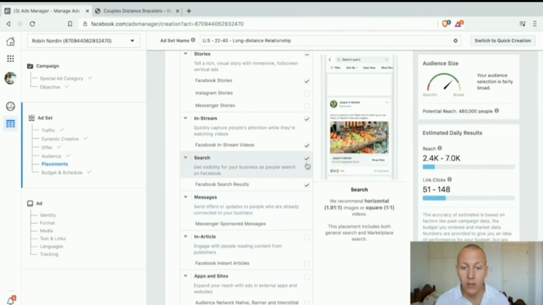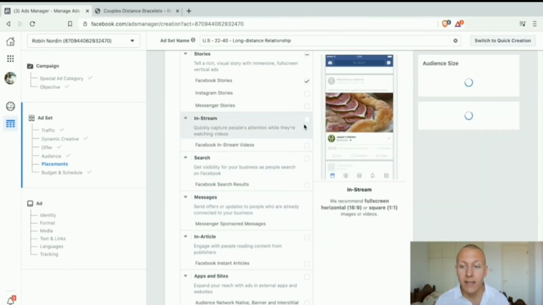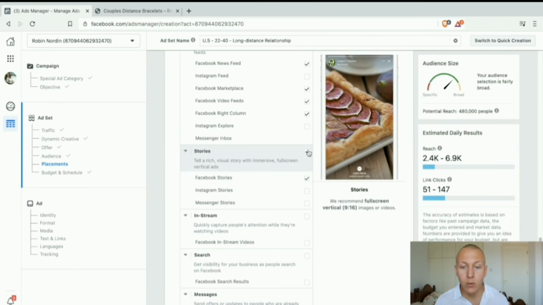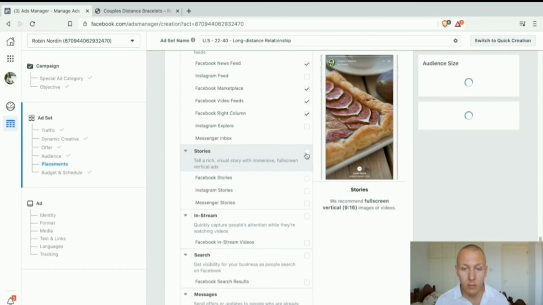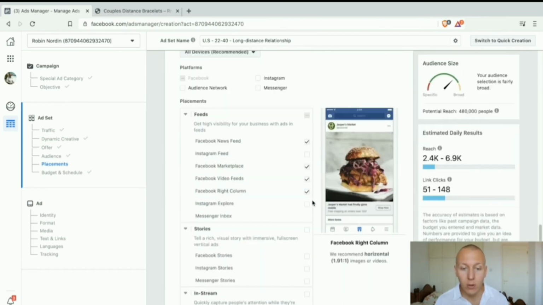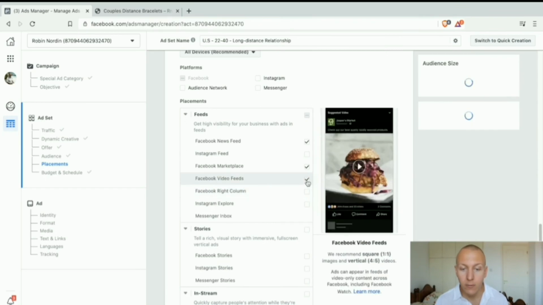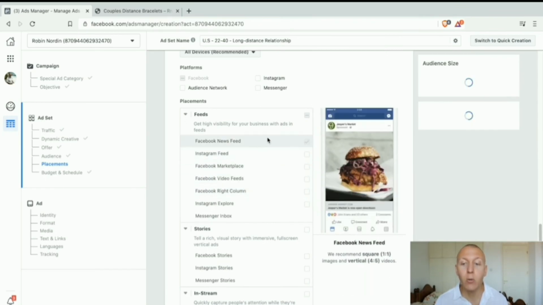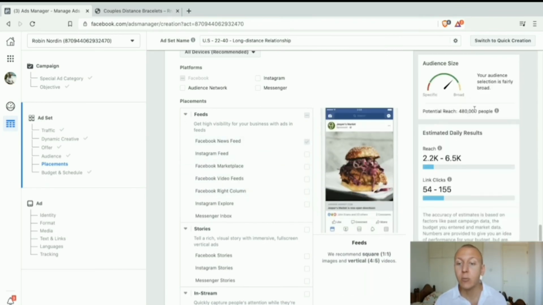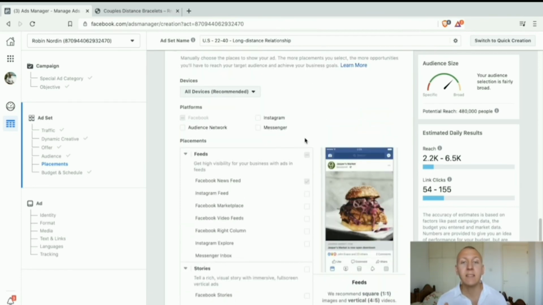We're going to remove search. We're going to remove in-stream. We're going to remove stories. There we go, stories was already gone. And then we are going to remove right column, video feed, marketplace, and only keep the news feed. And as you can see, the reach is the same because everyone is using the Facebook news feed, and you're going to reach just as many people there. So this is one of the best practices that you can do.